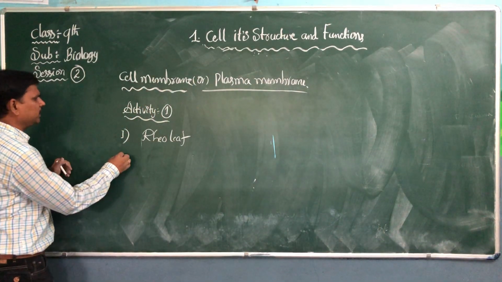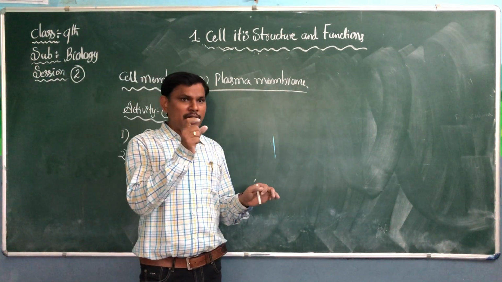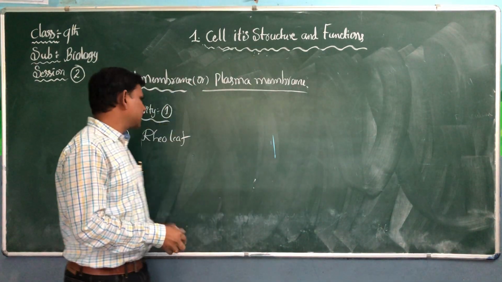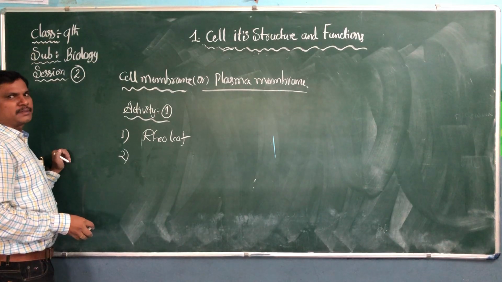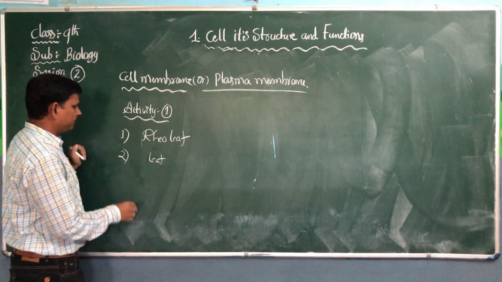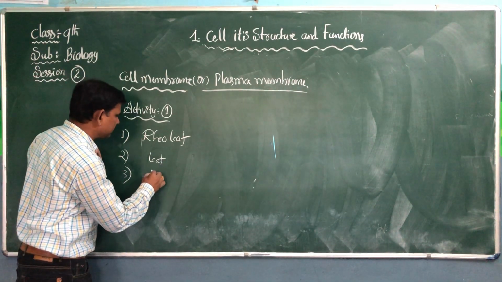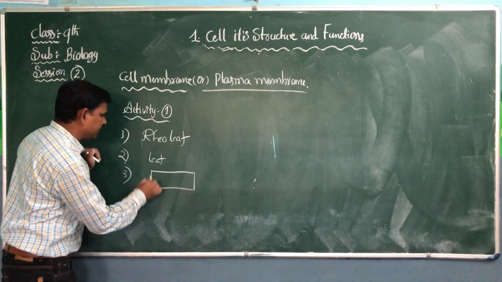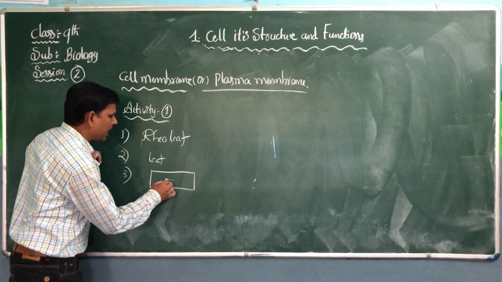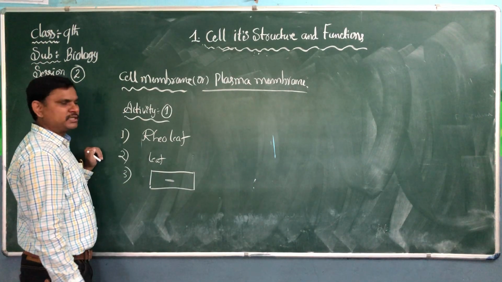When we tear it with a single stroke, we can observe white colored transparent portions around the leaf. Take a small white colored transparent portion of the leaf and place it on a slide. We already discussed so many activities in the 8th class. Place it on the slide. Then put a drop of water on the material.